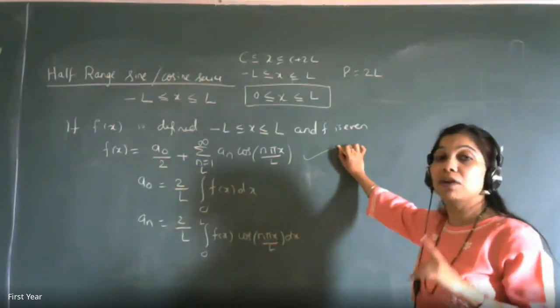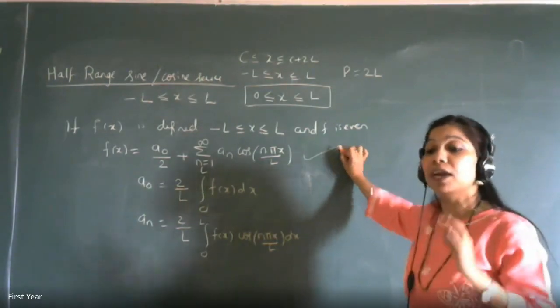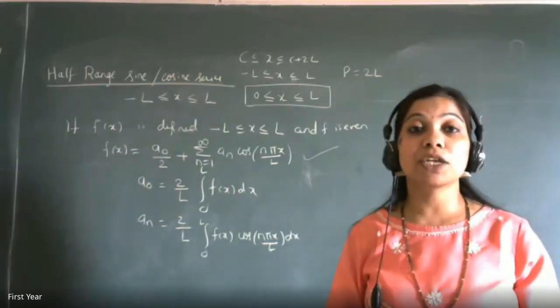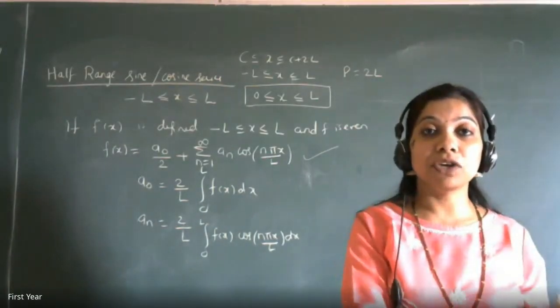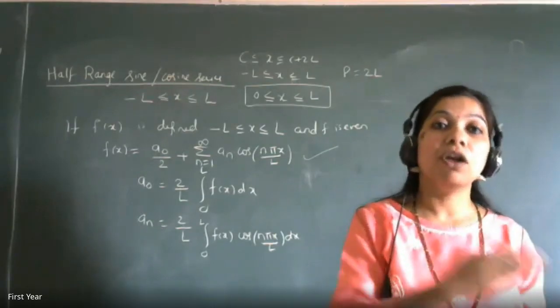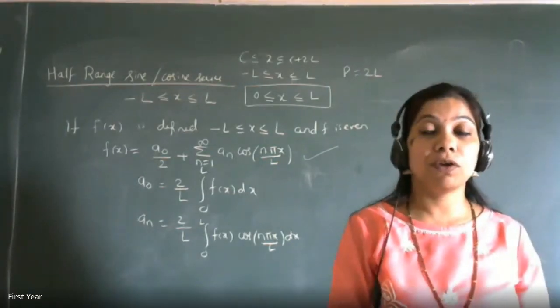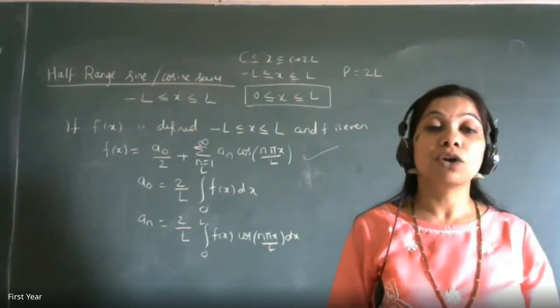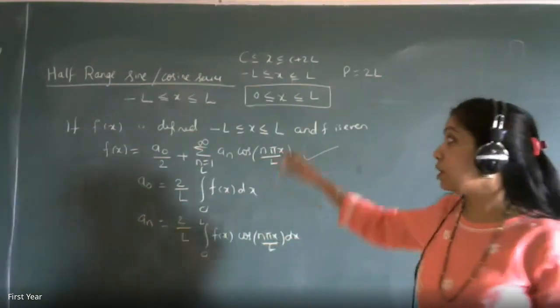So for that, I will explain how we can do it. For every example which is defined in the interval 0 to L, we can extend it as an even function or extend it as an odd function. Okay, so I'll give you a geometrical interpretation of it, and then it is quite easy to understand algebraically. So is this clear to everyone?